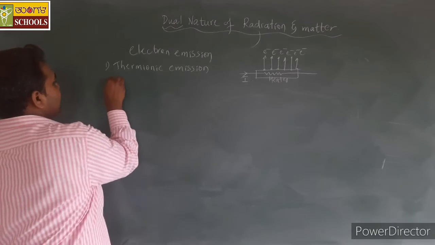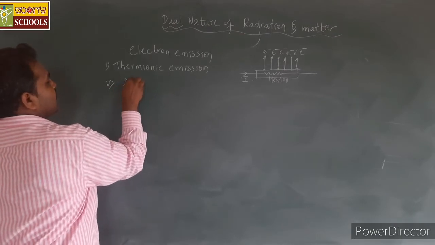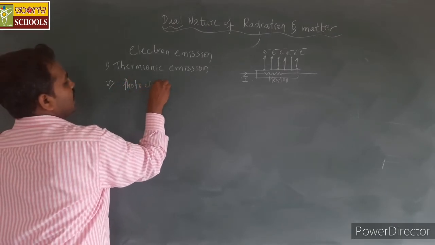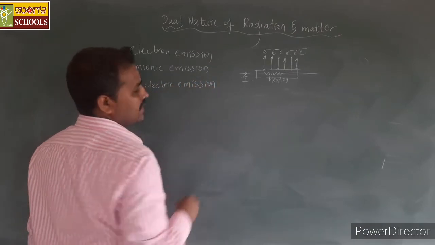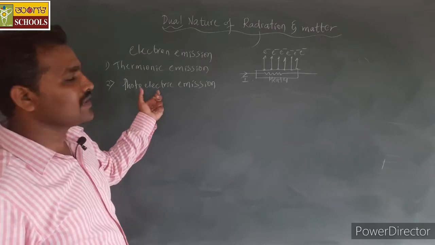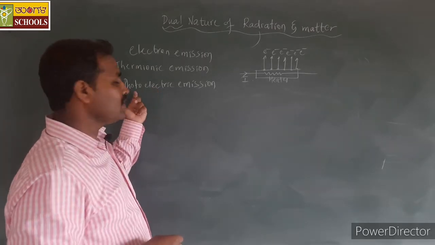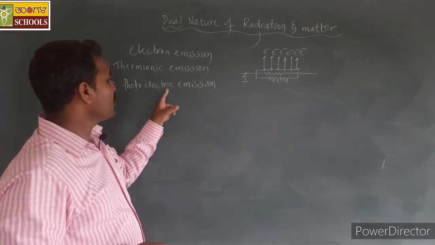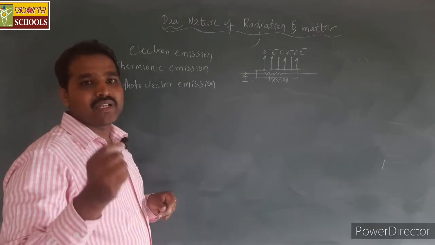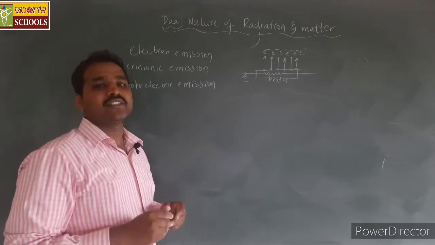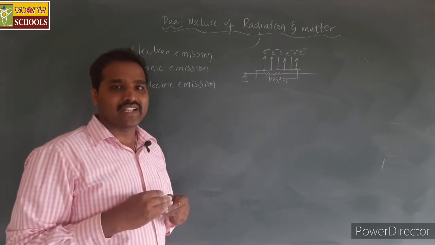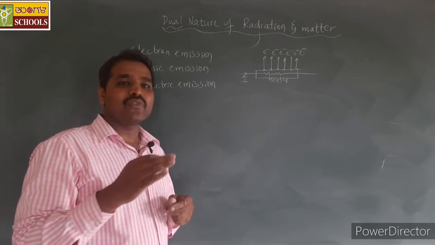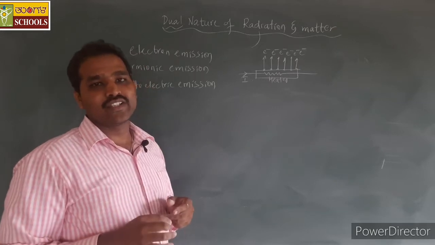Next we have photoelectric emission. This is a more familiar electron emission. Here also, as the name suggests, the electron emission takes place by the help of light energy. The principle is the same. We just want to provide energy to the free electrons, but the form of energy given to the electrons is different.